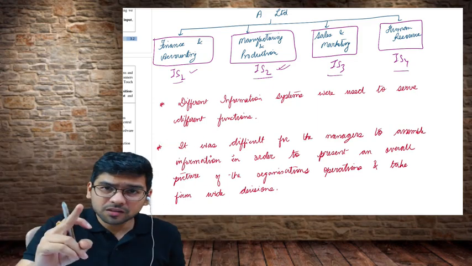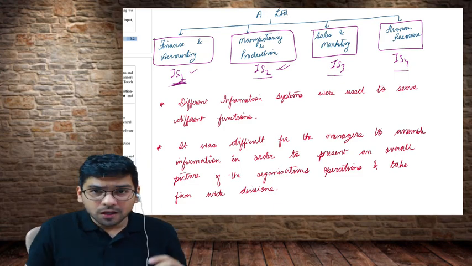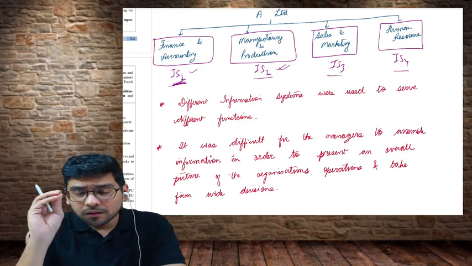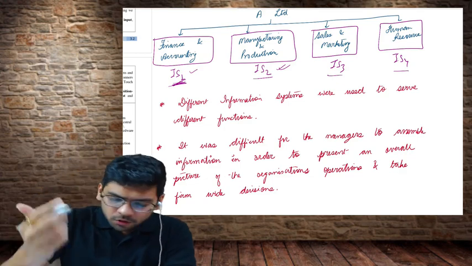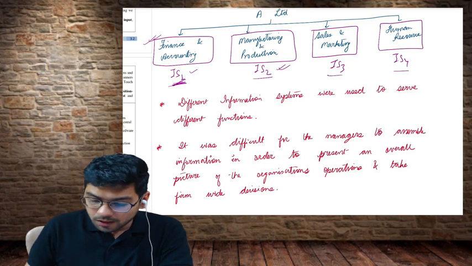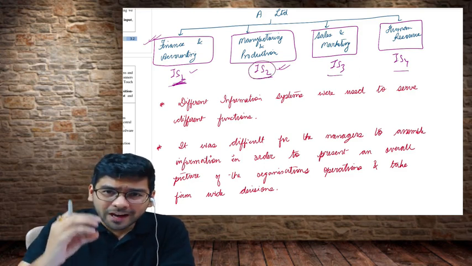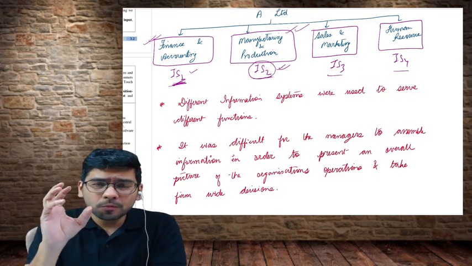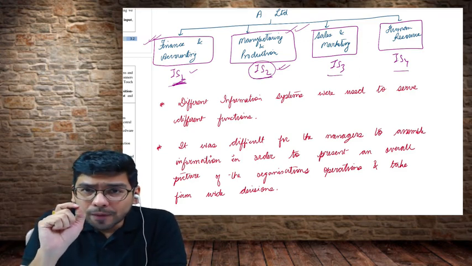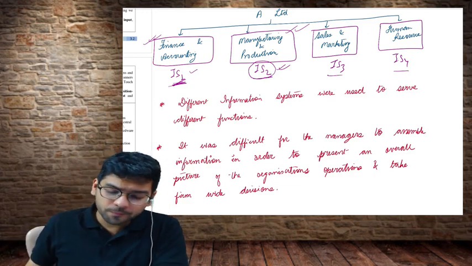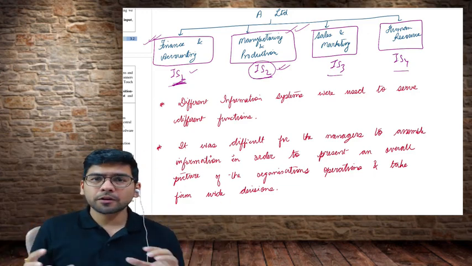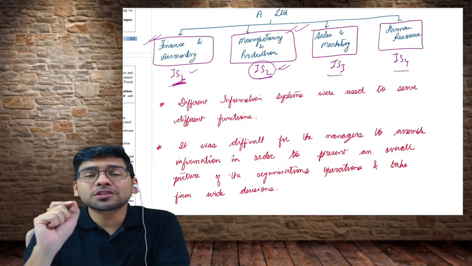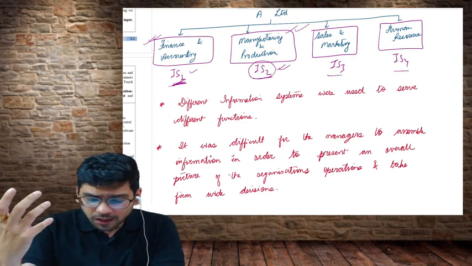They were able to make decisions, but the information that information system number 1 gives the managers helps only the finance and accounting department. The information system 2 generates information that helps only the manufacturing and production department. So the problem was that the managers were not able to take a firm-wide decision. They were only able to take decisions with respect to their own functions. This was a drawback which many companies were facing.